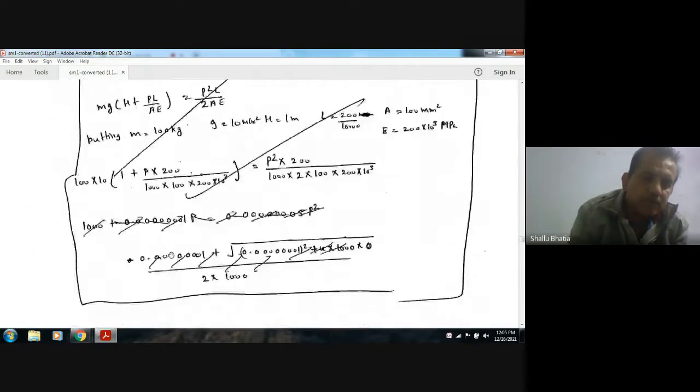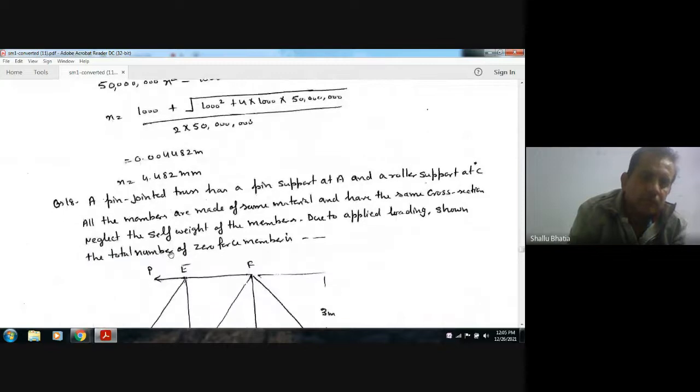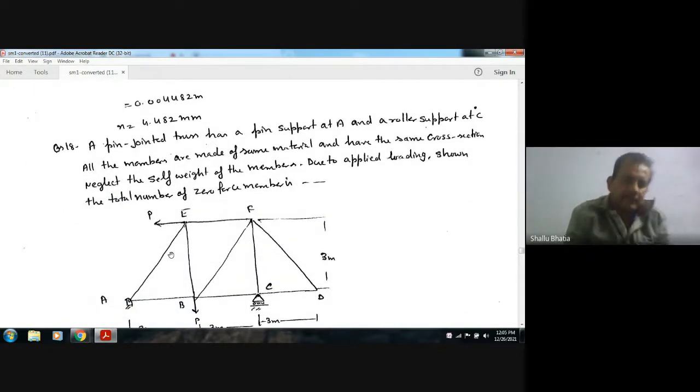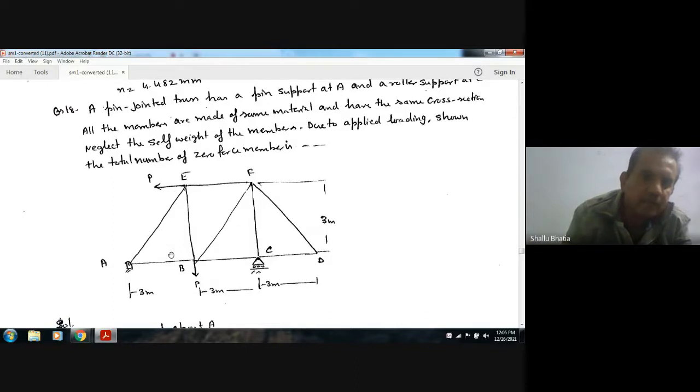So next, question number 18. A pin jointed truss has a pin support at A and a roller support at C. All the members are made of the same material and have the same cross section.